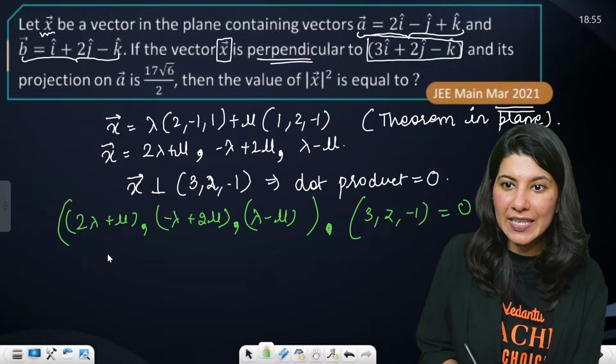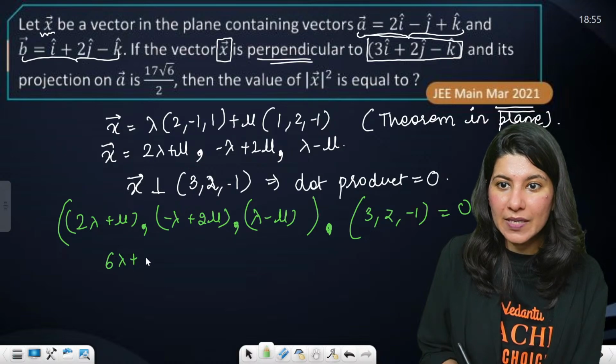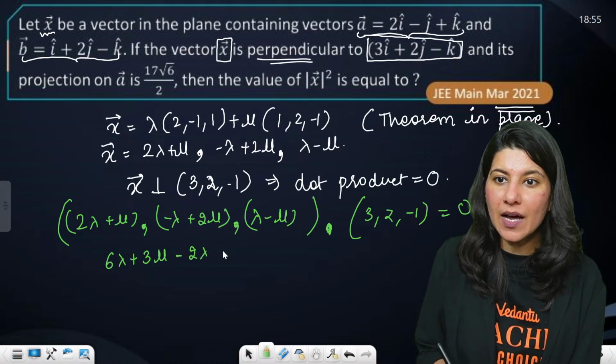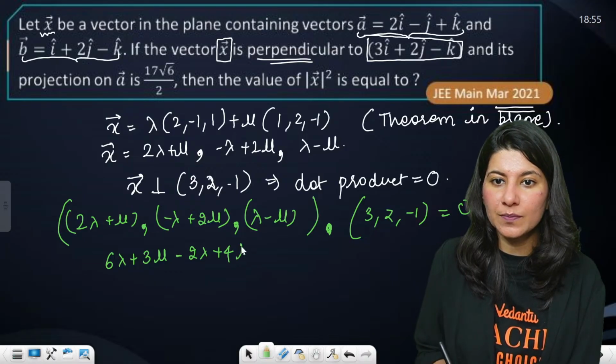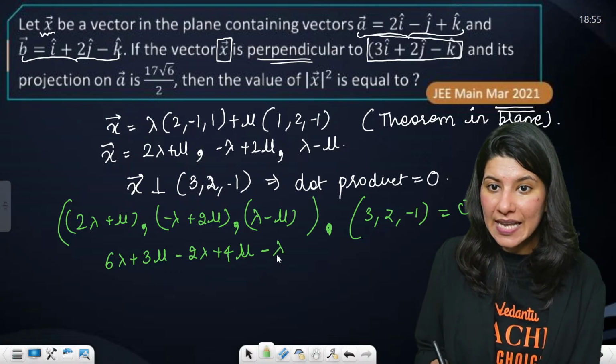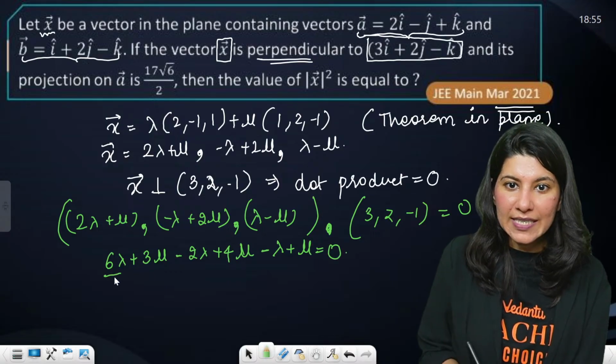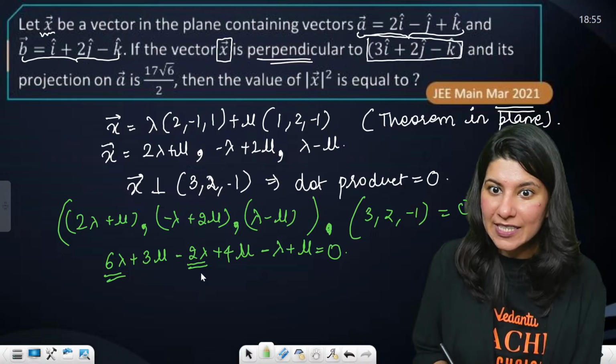So your answer will be 3 times, that is 6 lambda plus 3 mu, minus 2 lambda plus 4 mu, minus lambda plus mu equals 0. Okay, 6 lambda minus 2 lambda is 4 lambda.